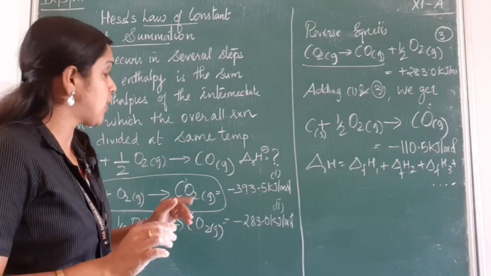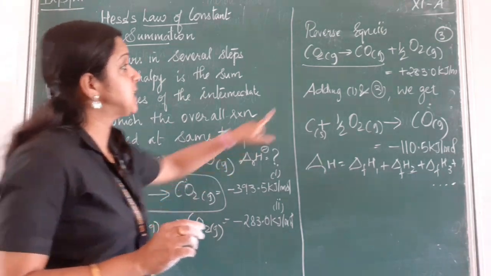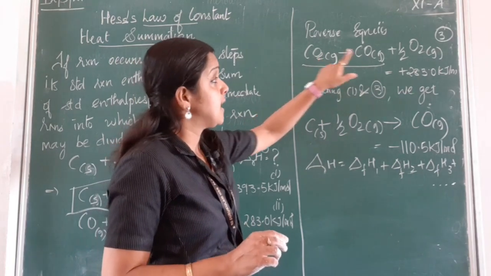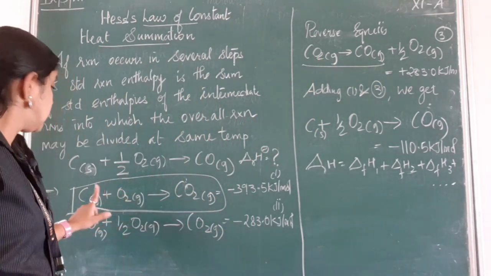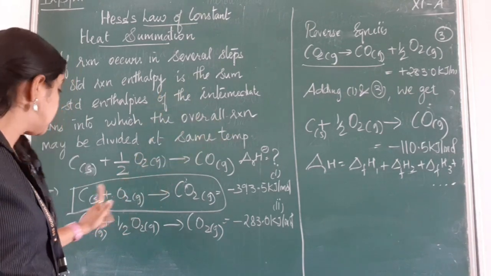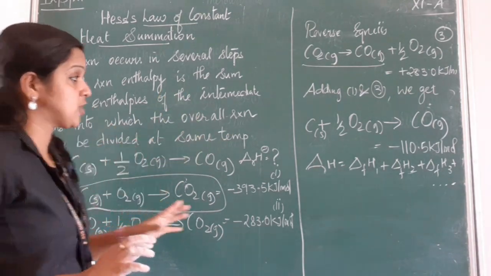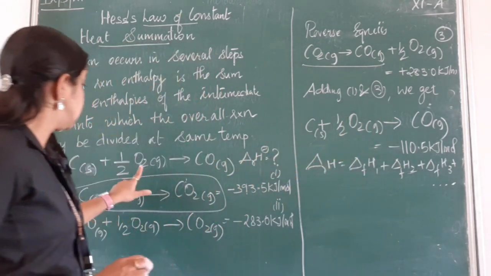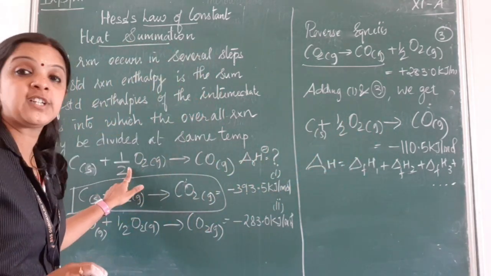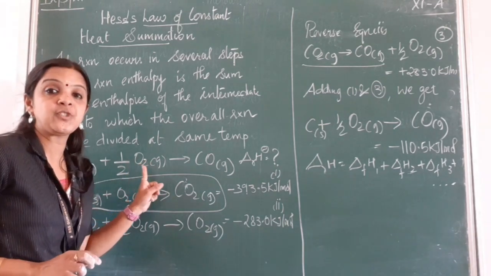So if I add, what happens? Carbon dioxide gets cancelled. Oxygen becomes half oxygen, that is 1 minus half becomes half, and carbon stays as such. So carbon plus half oxygen gives carbon monoxide, which is my initial step which we saw.